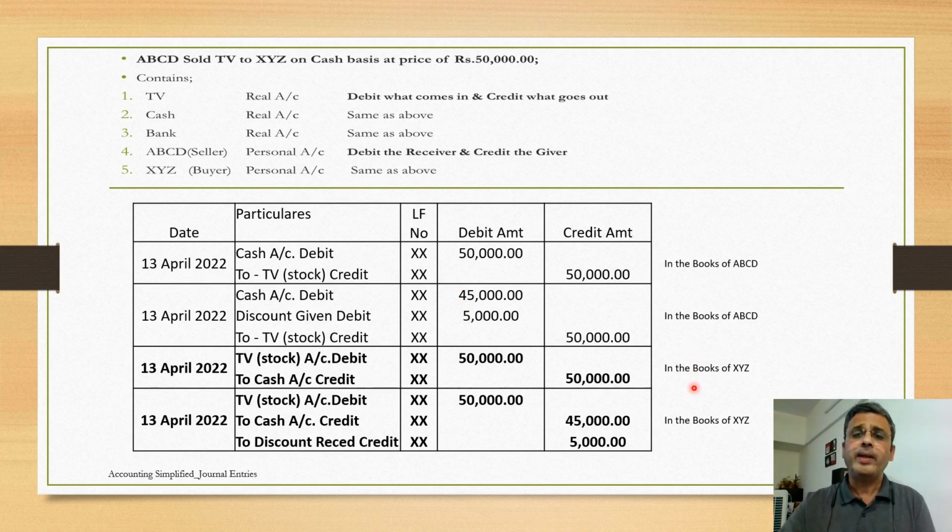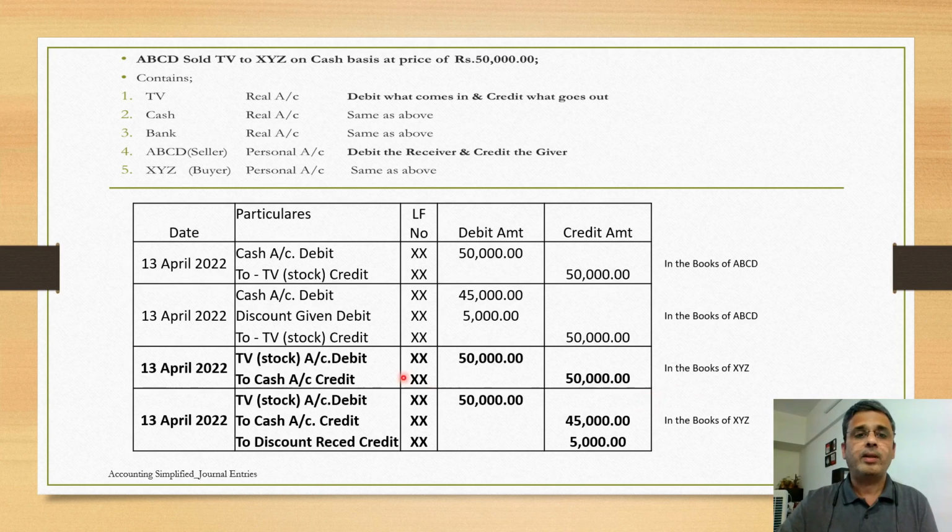Now what entry in XYZ's books would get passed? I have heard many people saying exactly the opposite, but I would not say exactly the opposite, because that is not the right way to explain. We need to explain again with the technicalities.